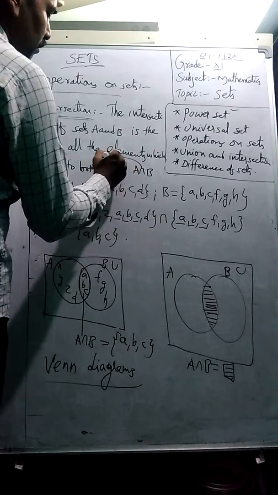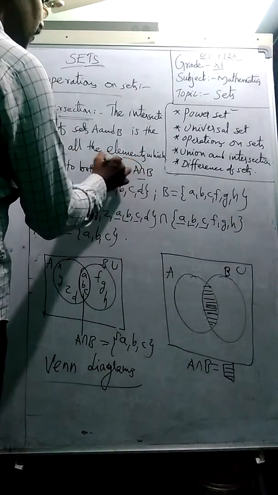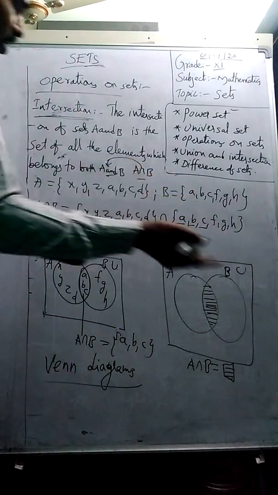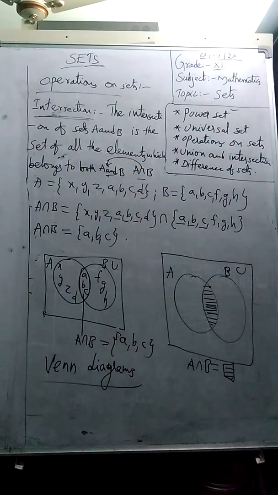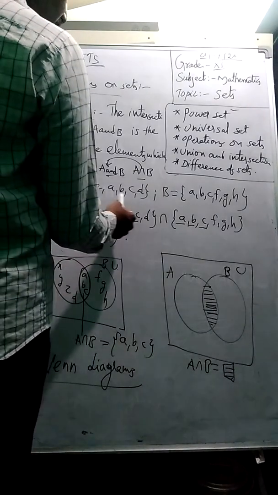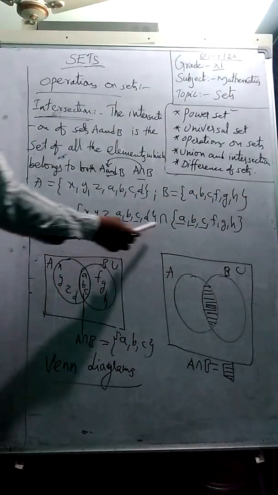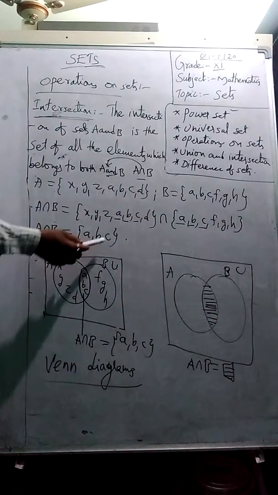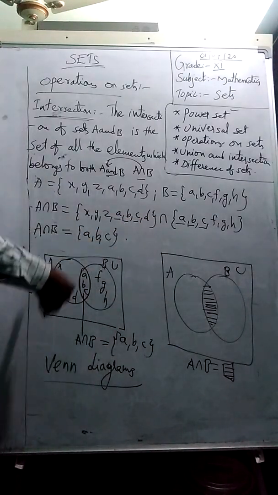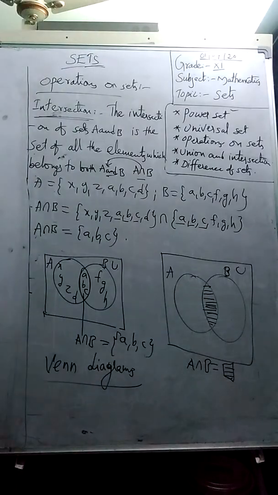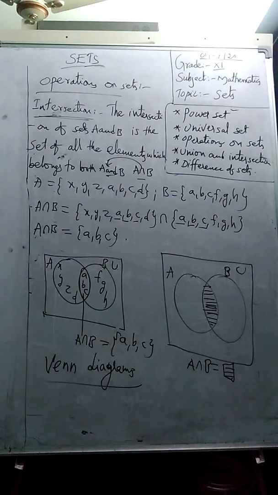So this is the symbol for AND. Let us take set A as X, Y, Z, A, B, C, D and set B as A, B, C, F, G, H. Then A intersection B will be the common elements, A, B, C. So we can represent it through a Venn diagram like this. This is the shaded part.